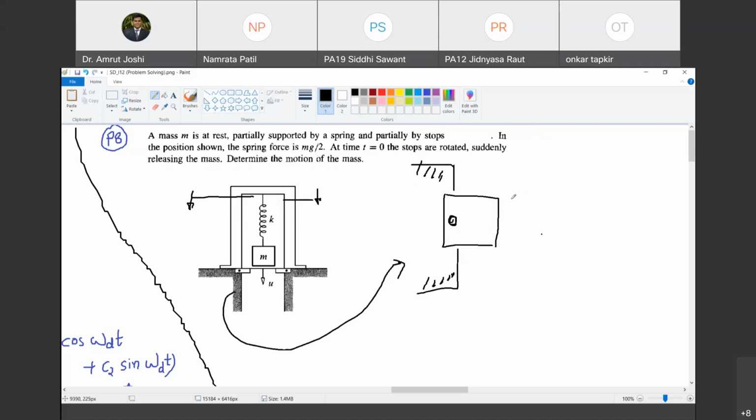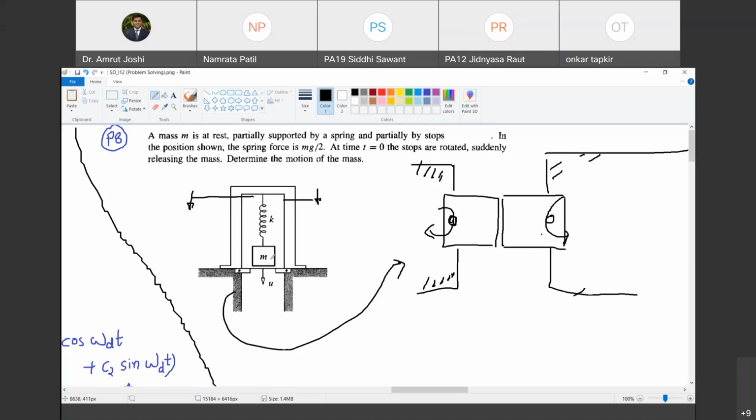This is the stop, and this is another stop. So these stops are able to rotate in this plane. Are you able to imagine this? So as the stop rotates, this mass is going to fall down on account of its own weight.